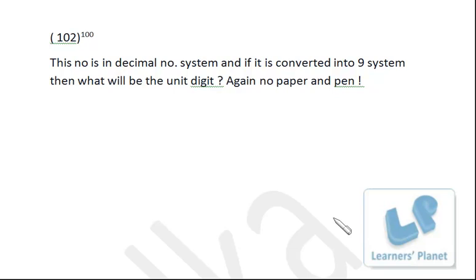Now here is this question: 102 raised to 100, this number is in the decimal number system, and if it is converted into base 9, then what will be the unit digit? Again, no paper and pen. Okay, here I'll be cheating.